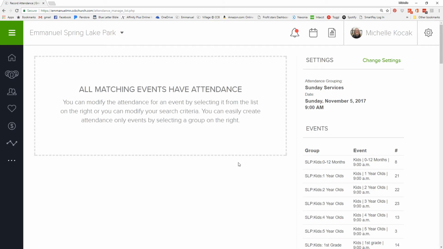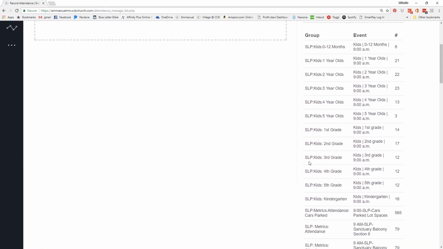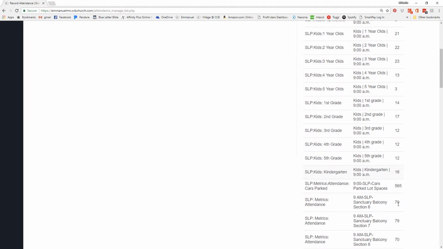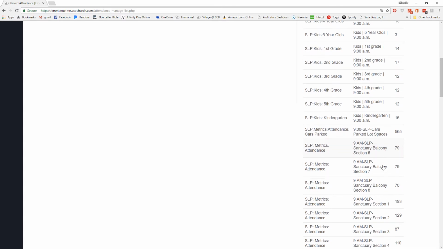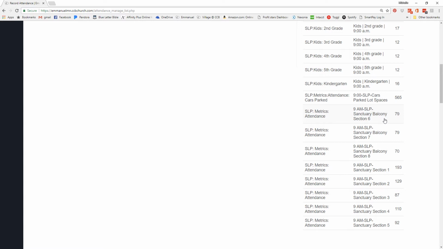Click record attendance. That'll allow you to see the attendance records for each of the categories that will be entered into the metric sheet. The parking lot spaces is the one item that is not entered into the metric sheet. And in order to get the summary for the sanctuary, you're going to take the total of this section in the balcony, section 6, all the way down to section 5, adding those together to give a grand total.